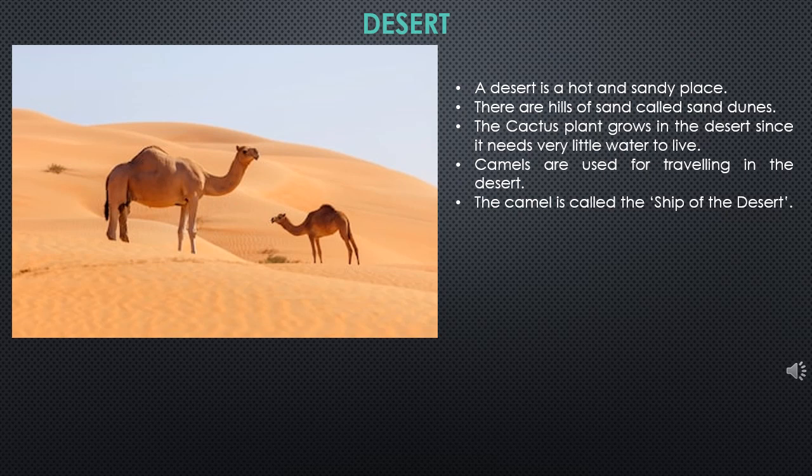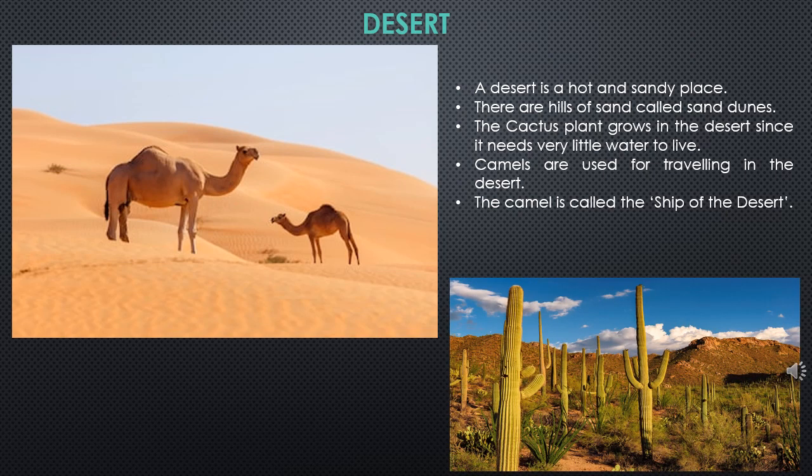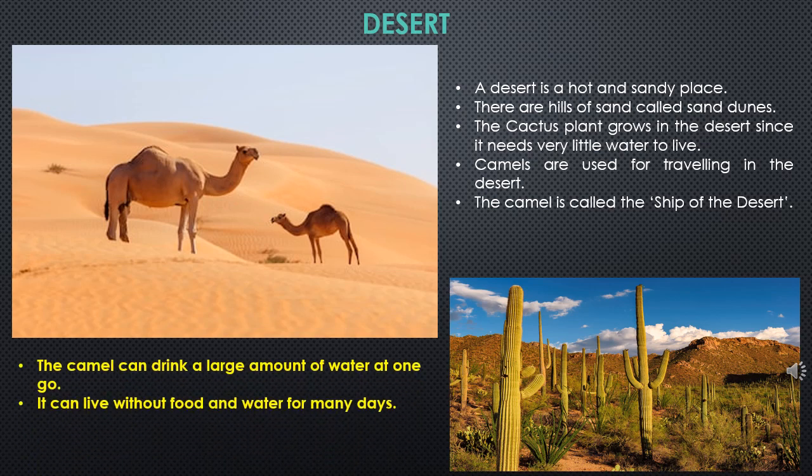The plant which grows in the desert is a cactus plant because it needs very little water to live. So camels are called sheep of the desert because they're used for traveling in the desert. The camel can drink a large amount of water at once, and after that it can live without food and water for many days.